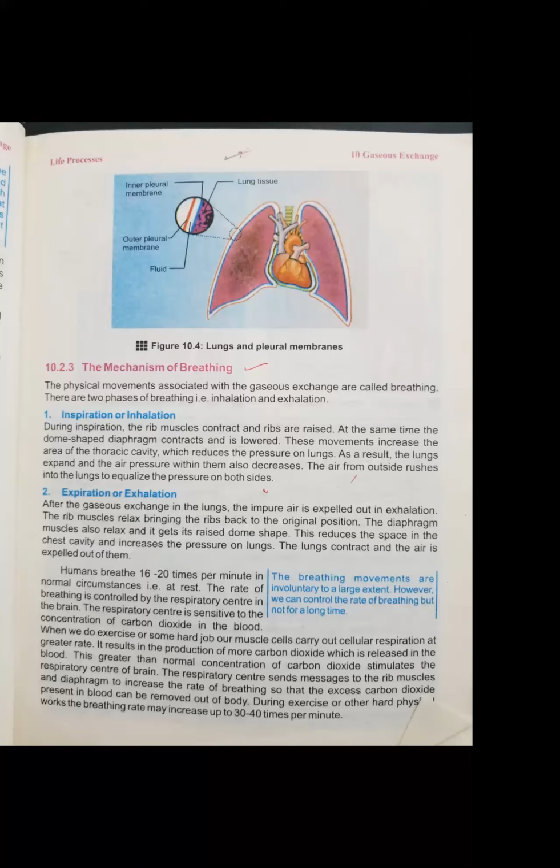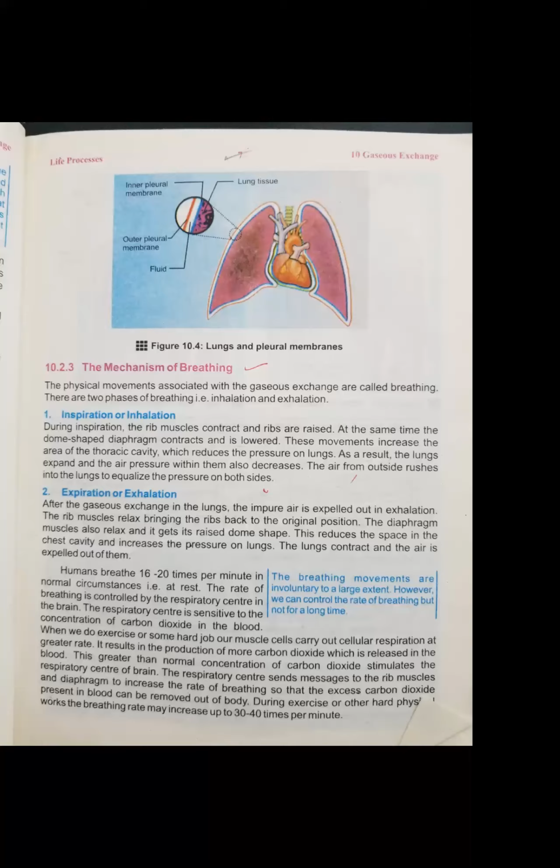So I think this point should be clear to you that 0.03% carbon dioxide is in our surroundings, but 4% carbon dioxide is produced inside our body. The respiratory system is sensitive to the concentration of carbon dioxide in the blood.